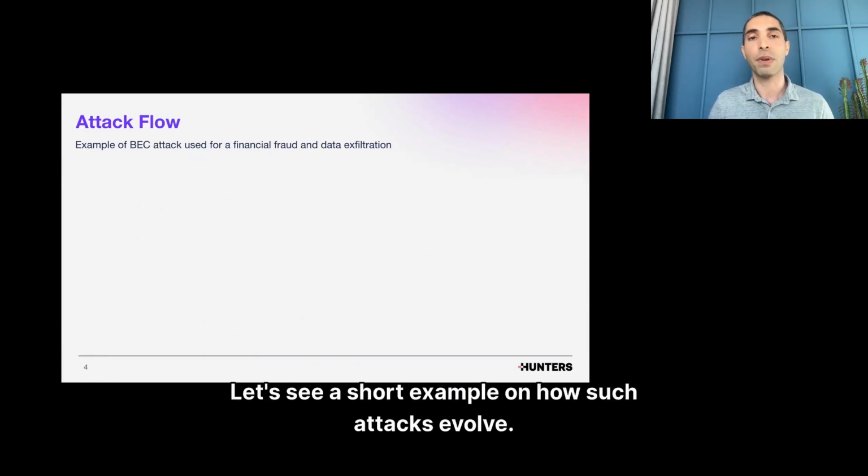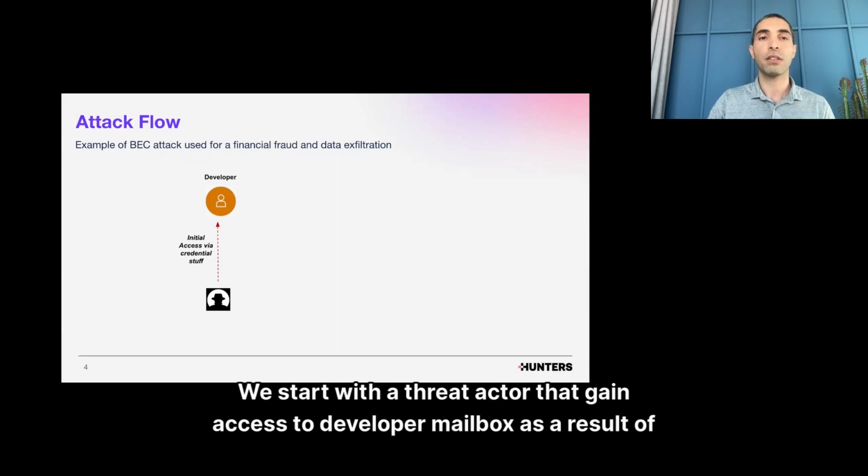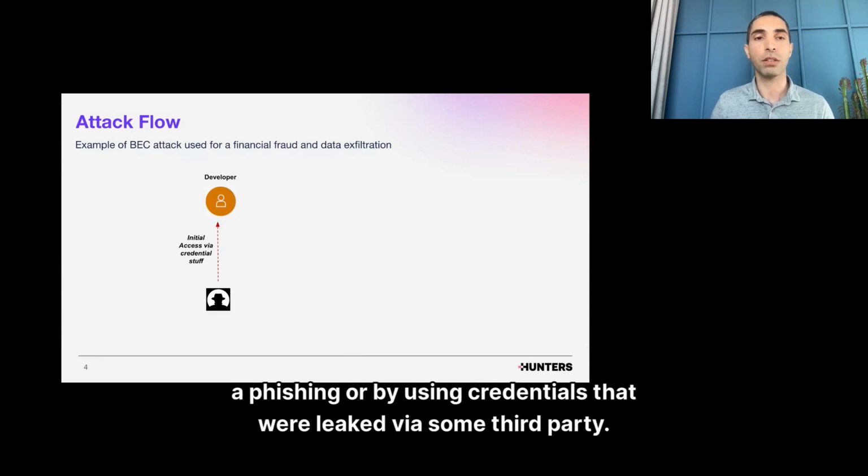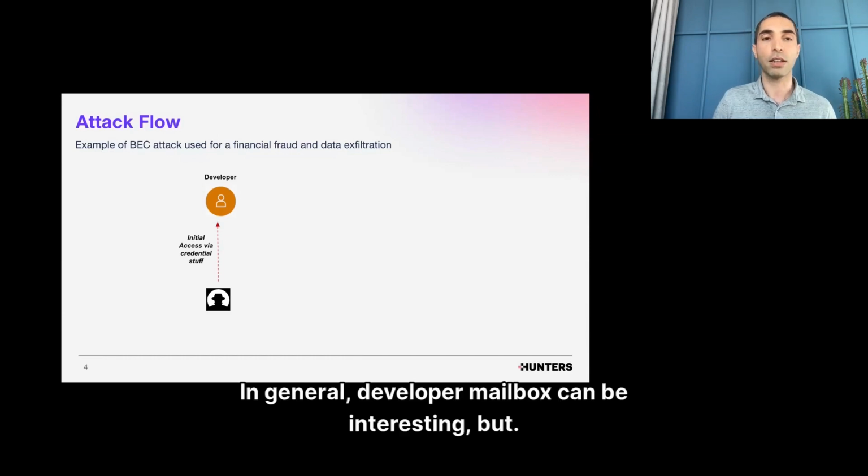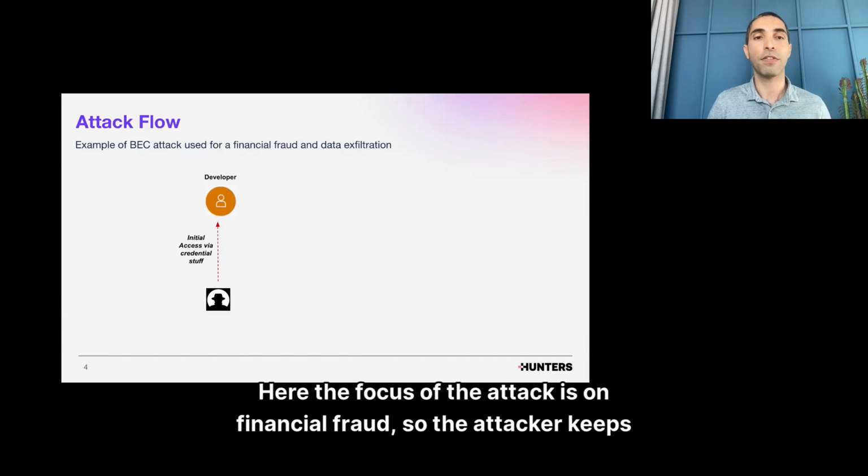Let's see a short example on how such attacks evolve. We start with a threat actor that gains access to a developer mailbox as a result of a phishing or by using credentials that were leaked via some third party. In general, a developer mailbox can be interesting, but here the focus of the attack is on financial fraud.